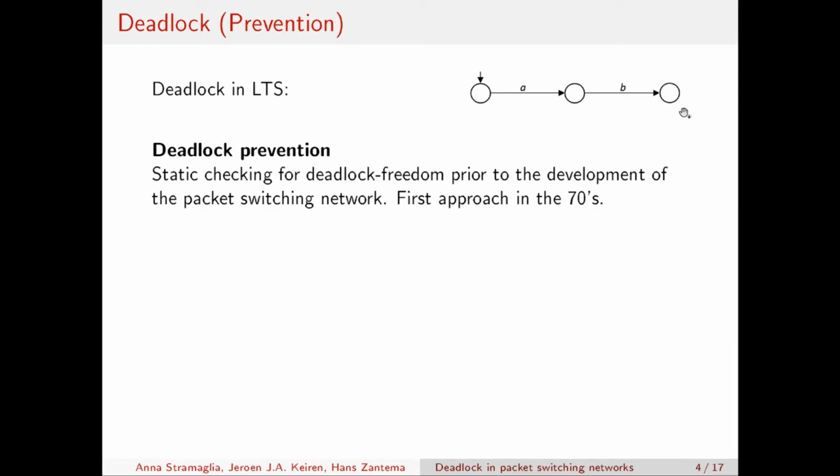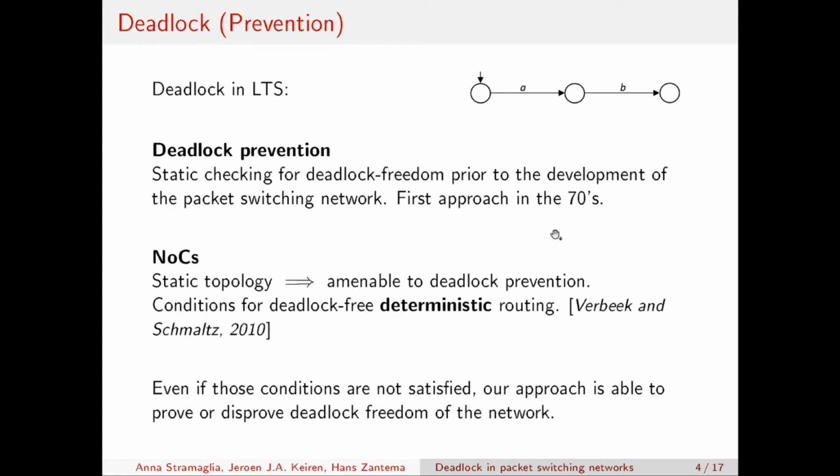And we find the first approach of deadlock prevention in the field of packet switching networks in the 70s. I also say that we have a particular interest in networks on chip. Networks on chip, in the 2000s, brought packet switching networks and deadlock prevention to the level of interconnect networks in integrated circuits. And since these networks have a static topology, they are amenable to deadlock prevention.